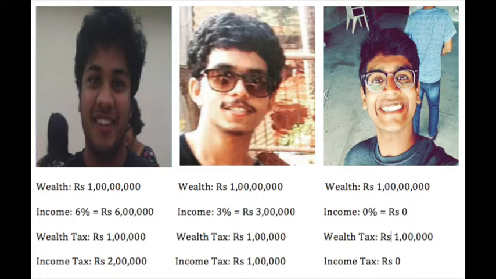Now, if the government were to impose a 1% wealth tax, Akshat, Ashish, and Arjun would have to pay rupees 1 lakh as tax each. However, if the government were to instead tax their income at 33% to maintain tax income levels, Akshat would have to pay rupees 2 lakhs as income tax, Ashish would have to pay rupees 1 lakh, and Arjun would not have to pay any taxes at all. This clearly lowers the incentive to work. Hardworking Akshat pays 2 times as much as less hard-working Ashish, while Arjun, who does not work, does not need to pay any taxes.